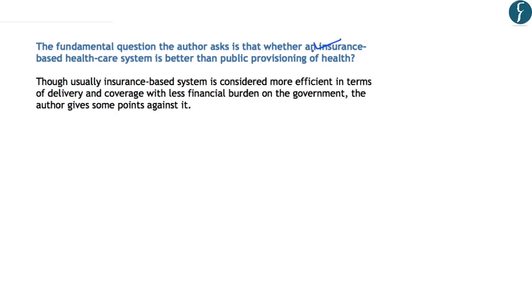Now the fundamental question that the author is highlighting is whether an insurance-based healthcare system is better than the public provisioning of health or the public expenditure on health, which means, can the insurance-based healthcare system replace the government expenditure on health? In this, the authors have argued that though usually insurance-based schemes are considered more efficient in terms of delivery and coverage, because such schemes pose less financial burden on government, however, the authors have highlighted various points against this argument. So let us try to understand these arguments in detail.